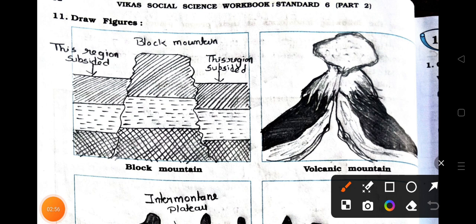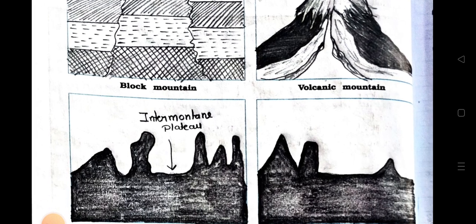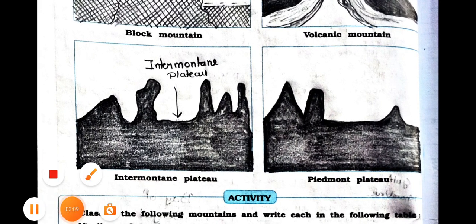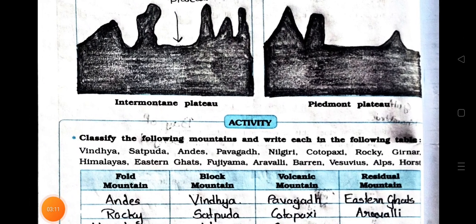Draw figures. This region is of block mountain. This region subsided here, and it's a block mountain. Now see the volcanic mountain and intermontane plateau, and here the piedmont plateau.